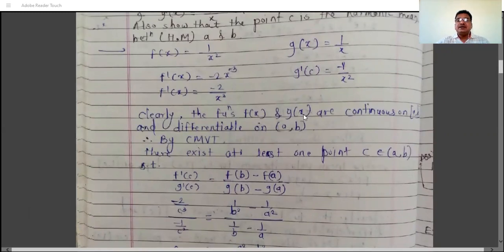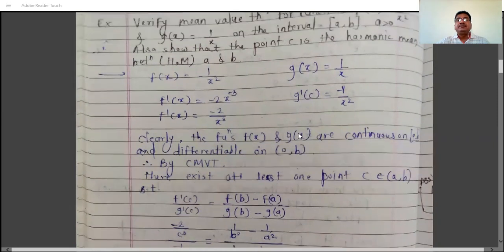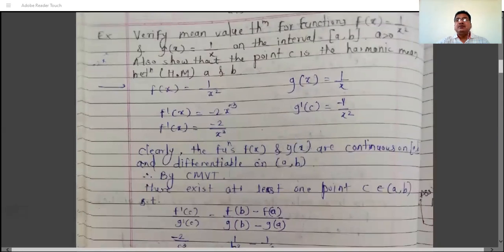Clearly, the functions f(x) and g(x) are continuous on the closed interval [a, b] and differentiable on the open interval (a, b), because these are polynomial-type functions and are continuous and differentiable everywhere. Don't prove this statement; in every example of Rolle's theorem, Lagrange's mean value theorem and Cauchy's mean value theorem, just write that clearly or obviously the functions are continuous on the closed interval [a, b] and differentiable on the open interval (a, b).